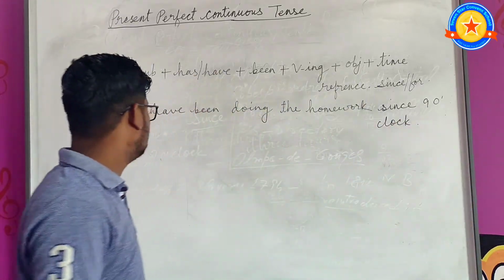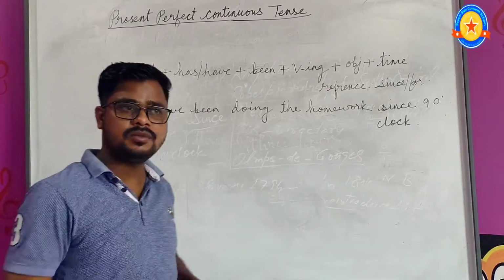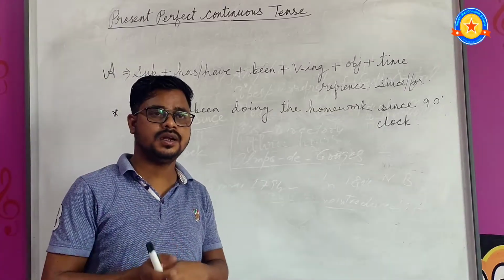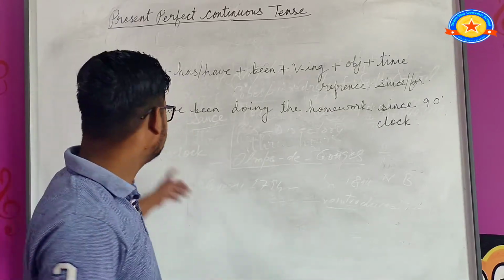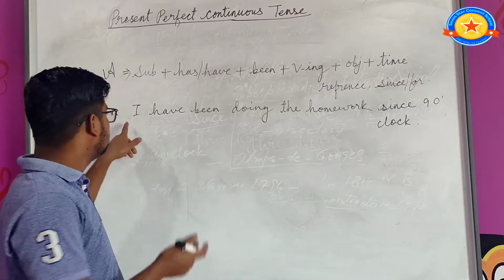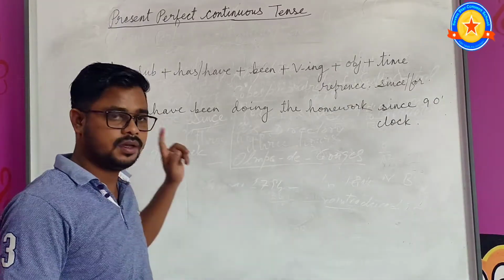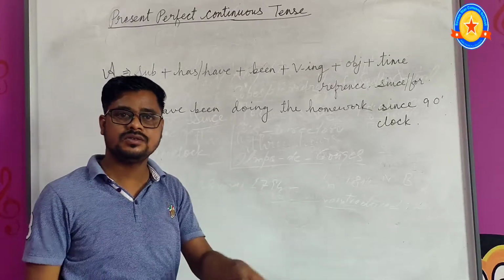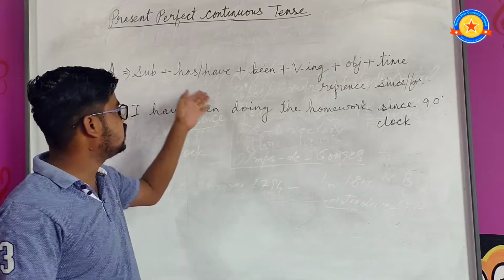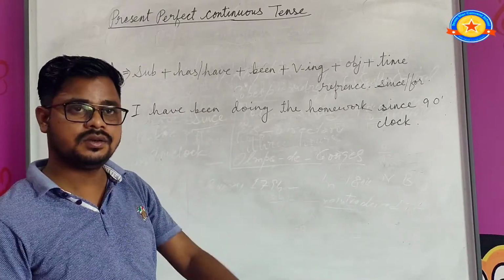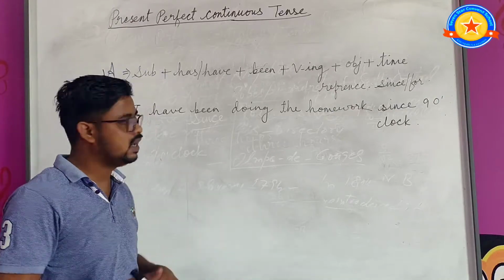So here the subject is I. I have told you before also that the subject is always a noun or a pronoun. So here I is a pronoun, so with I we use have. In the previous class also I taught you the uses of has and have in present perfect tense. So let me once again tell you the uses of has and have.